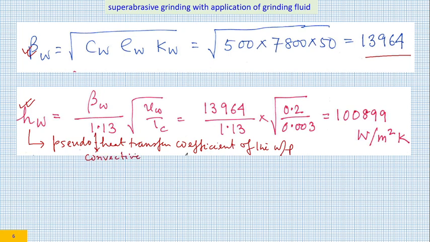During the lecture on this particular part, I have already said heat transfer to the workpiece takes place because of conduction, but because temperature varies very rapidly within the workpiece, we can, for the sake of analysis, write it as a pseudo convection, and for that QW was written as HW into theta, where theta is nothing but theta W minus theta ambient.